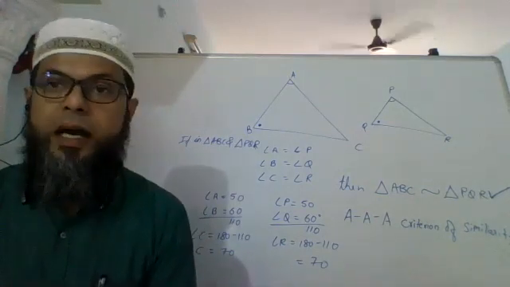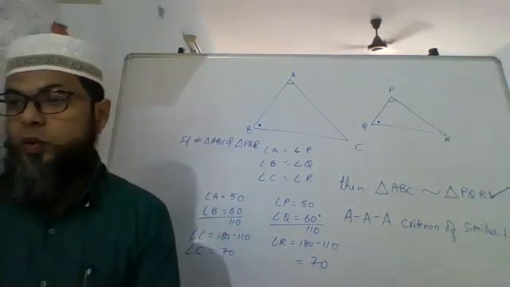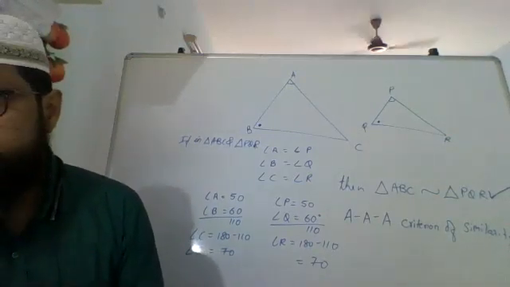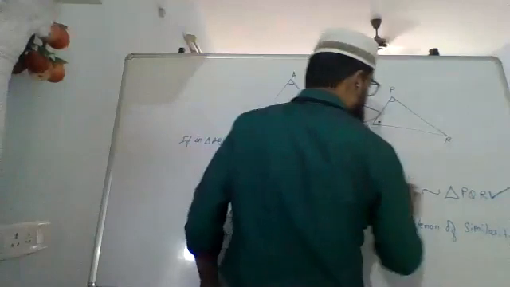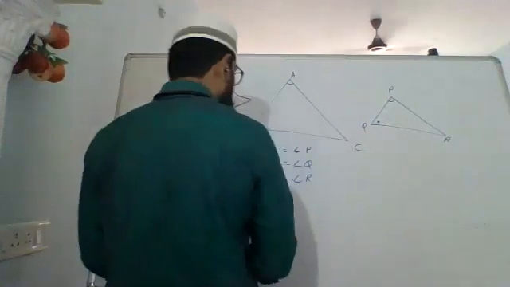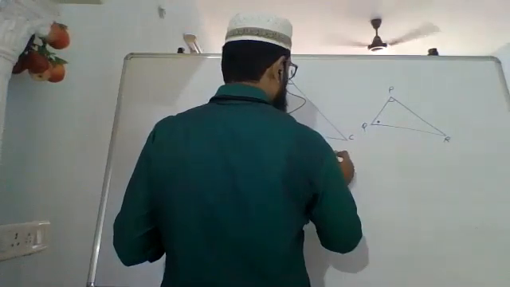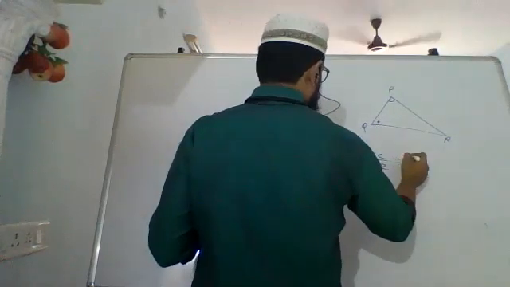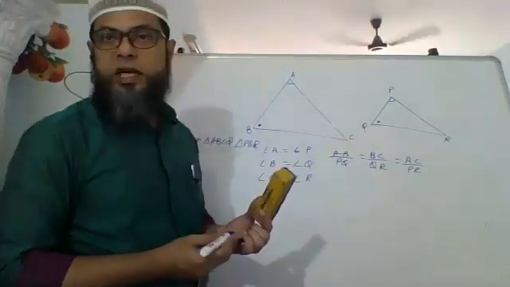Now let's look at another thing. See, the first thing we said, whenever triangles are similar, there are 6 things that happen. What are the 6 things? The ratio of the 3 sides are equal, and the 3 angles are also equal. That is what we had said. For any 2 triangles to be similar, the things that happen are AB upon PQ equals BC upon QR equals AC upon PR. These were the things that are there for similar triangles.